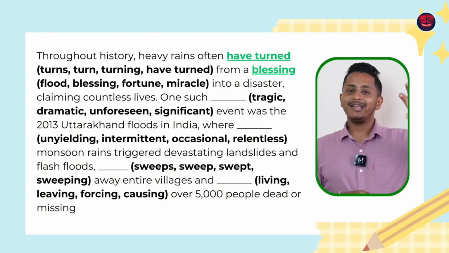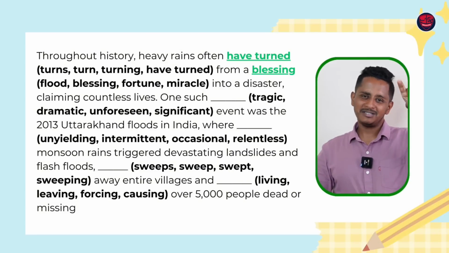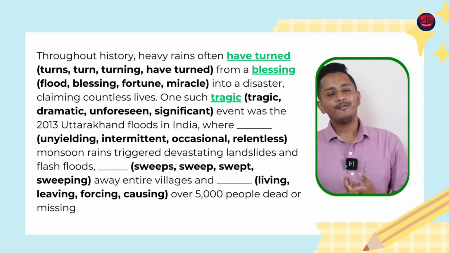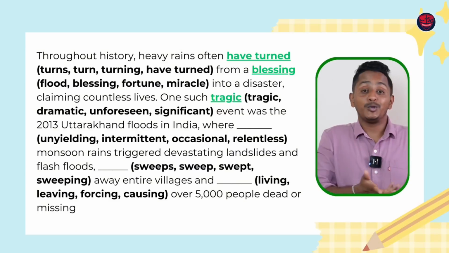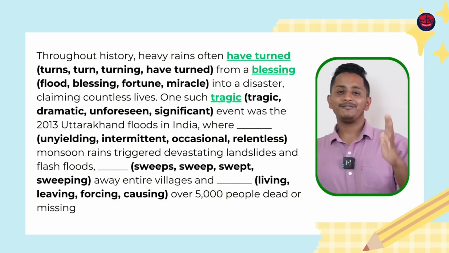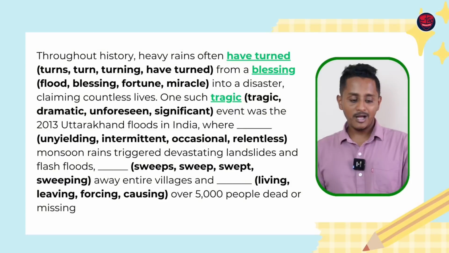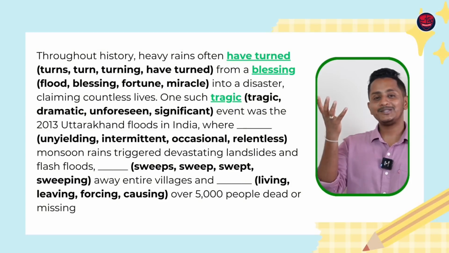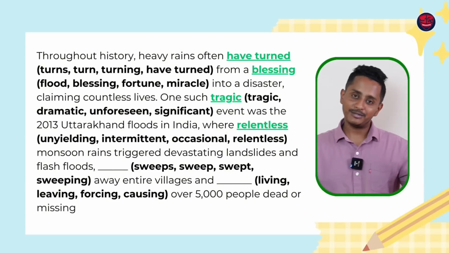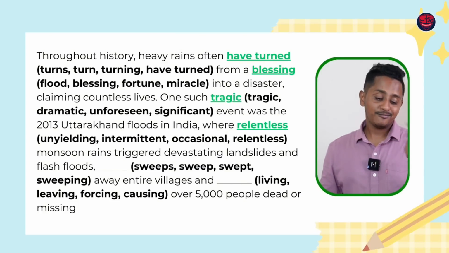One such, if it has claimed a lot of lives, it's a dangerous event. It's a suffering. That's called tragic, not unforeseen. Unforeseen can be bad or good, you don't know. But tragic is definitely bad, isn't it? So its tragic event was the 2013 floods in India, where rain is always associated with relentless, continuous. Its relentless monsoon rains triggered landslides and flash floods.